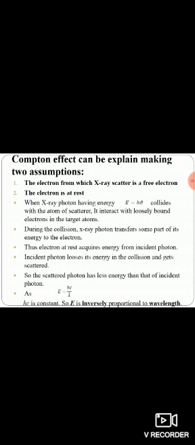So we can say the modified wavelength, lambda dash, is always greater than the unmodified or incident wavelength lambda. Now the Compton shift. This shift in wavelength is given by del lambda equals lambda dash minus lambda equals h upon m naught c into 1 minus cos phi, where del lambda is the Compton shift, which is the difference between the modified wavelength lambda dash and the unmodified wavelength lambda. Phi is the scattering angle, m0 is the rest mass of the electron, 9.11 into 10 to the power minus 31 kg, and c is the velocity of light, 3 into 10 to the power 8 meter per second.